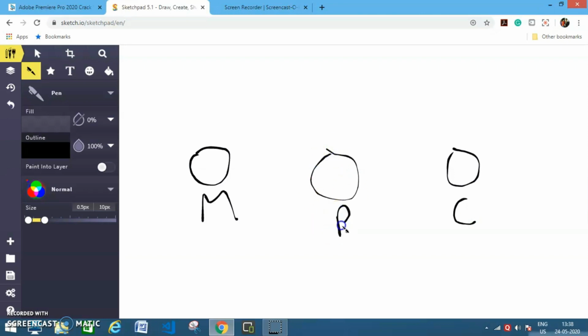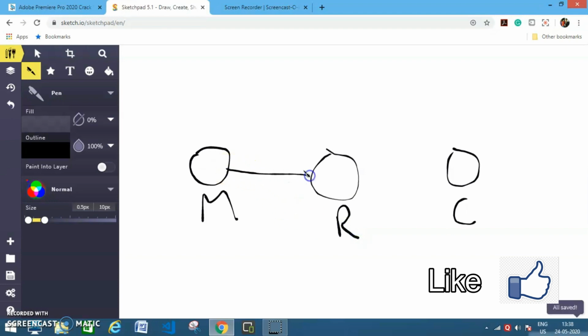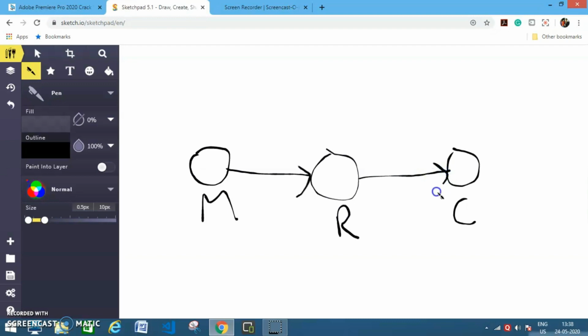Let's say it is A. The reseller will buy products from the manufacturer, add his margin to the products and sell to the customer. So if the reseller is buying a product from the manufacturer for 200 rupees, he will add his margin. Let's say he is adding a margin of 50 rupees. So he will sell the product to the customer for 250 rupees.